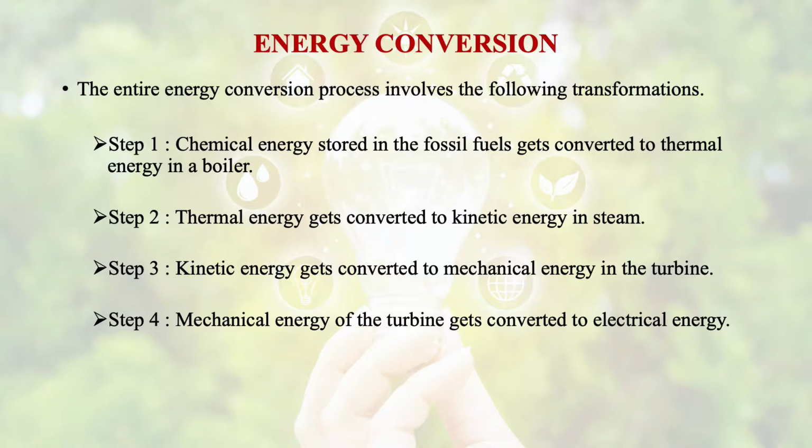And then at the last stage, when we are going to generate electricity, the rotary motion of this turbine, that is mechanical energy of the turbine, gets converted to electrical energy. So there are 4 stages here in the energy conversion process of a thermal power station, and in every stage we have some loss.